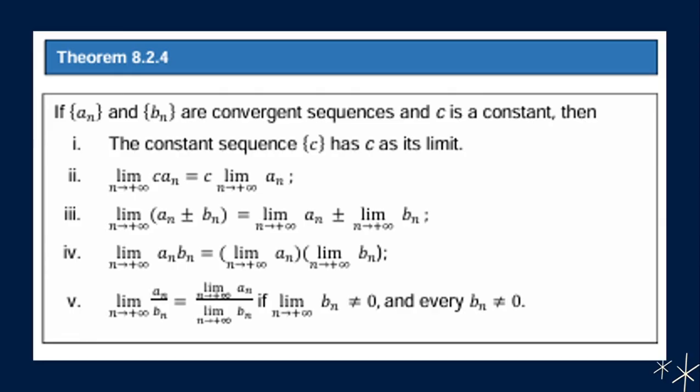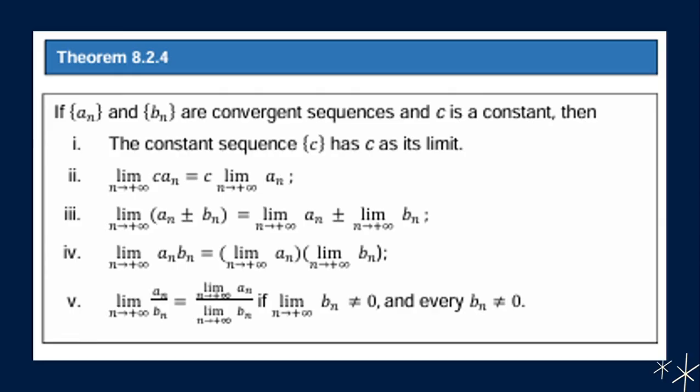Then we have, fourth, the limit of the product of a sub n and b sub n as n approaches positive infinity is equal to the limit of a sub n times the limit of b sub n as n approaches positive infinity.